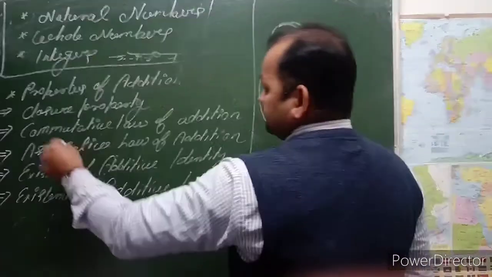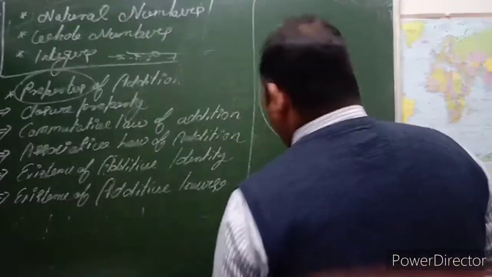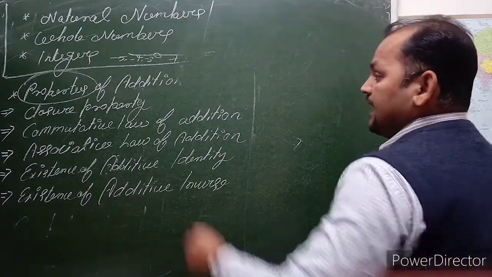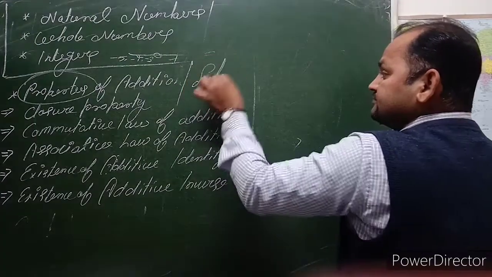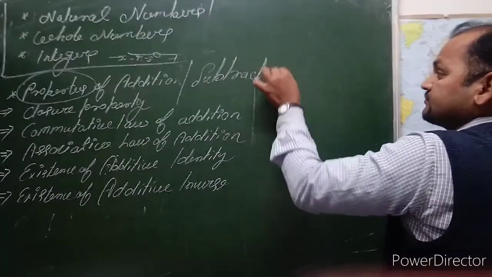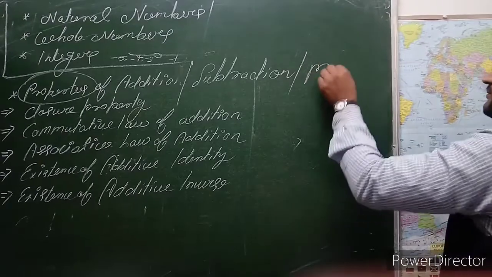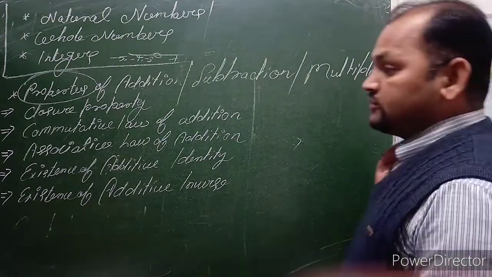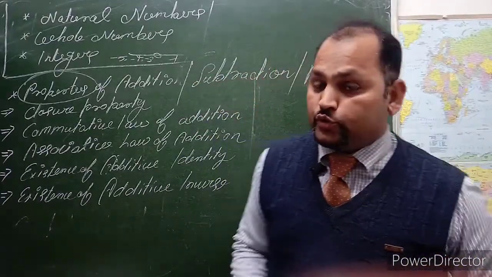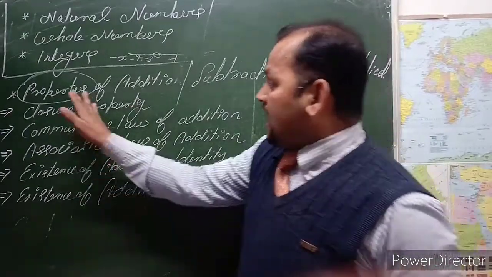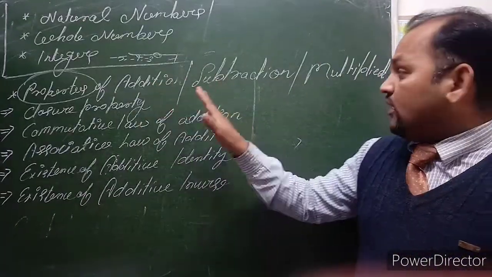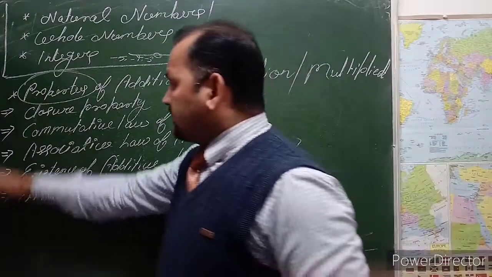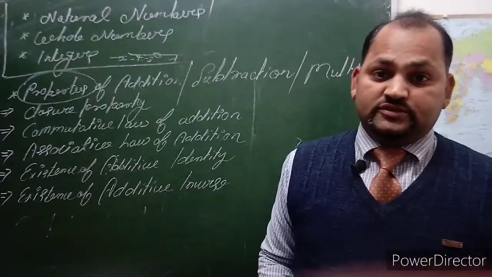The properties. Okay, properties it will become addition, then subtraction and multiplication. So the properties I am going to discuss with you are related to the addition, related to the subtraction, and related to the multiplication.